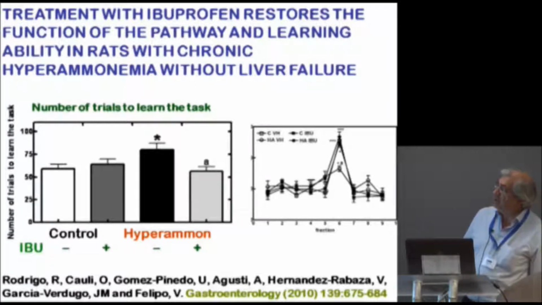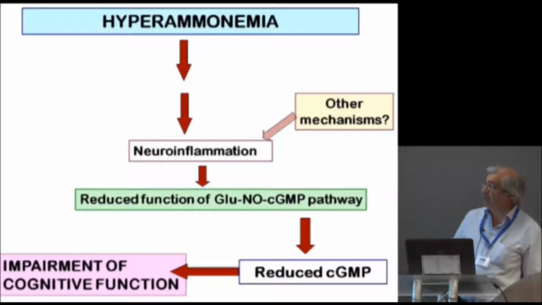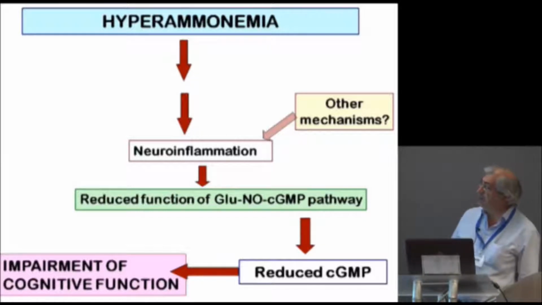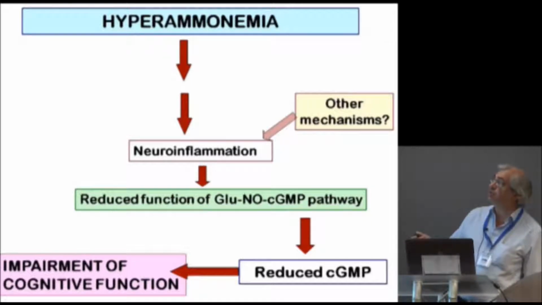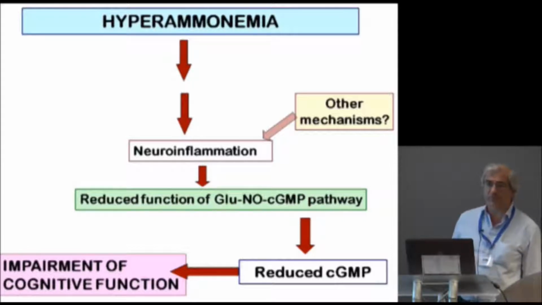It normalizes the pathway, and treatment with ibuprofen also restores learning ability in hyperammonemic rats. Therefore, this indicates that the effect of hyperammonemia on the pathway is mediated by neuroinflammation. It is likely that liver failure induces neuroinflammation also by other mechanisms in addition to hyperammonemia. But hyperammonemia induces this effect through neuroinflammation.